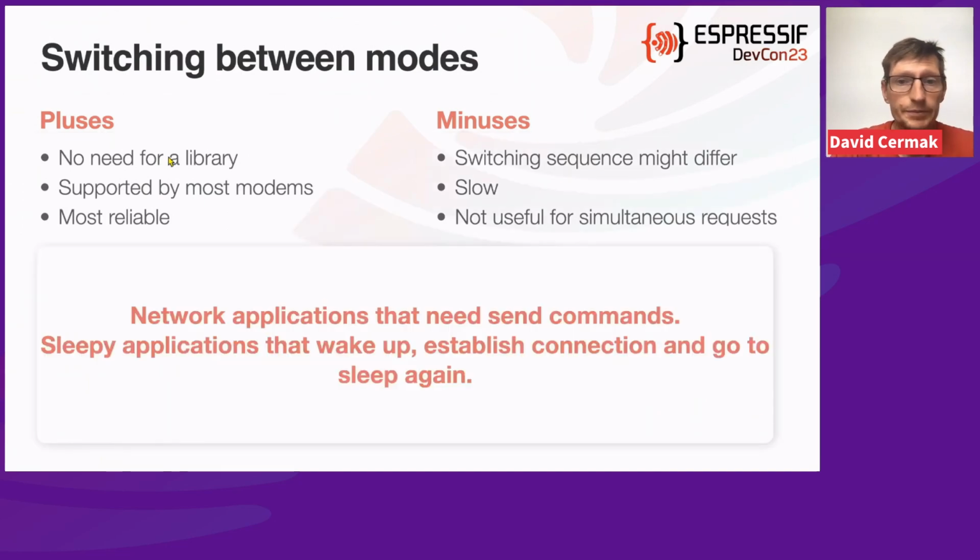So this is very useful for applications that just need to send commands and occasionally connect to the network, or applications that sleep most of the time, and from time to time wake up, establish a connection, send something over a network, and go to sleep again.